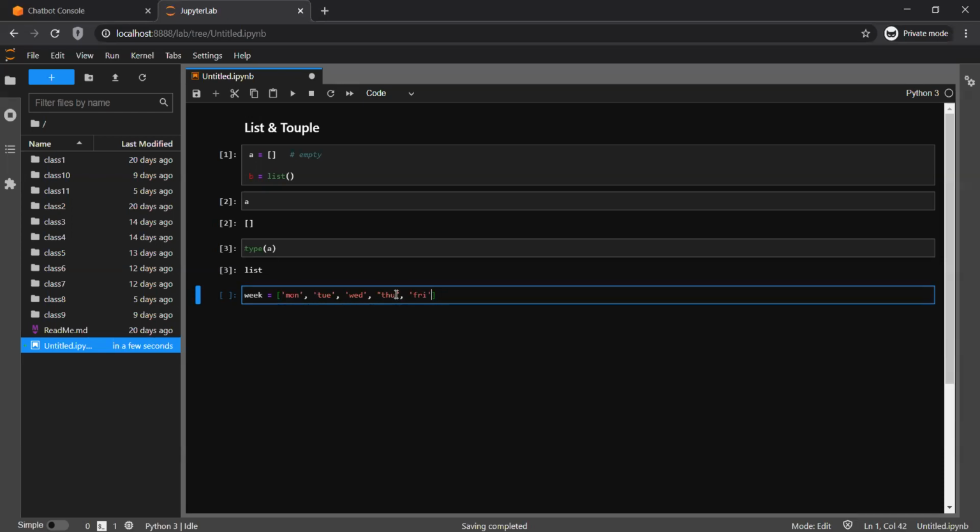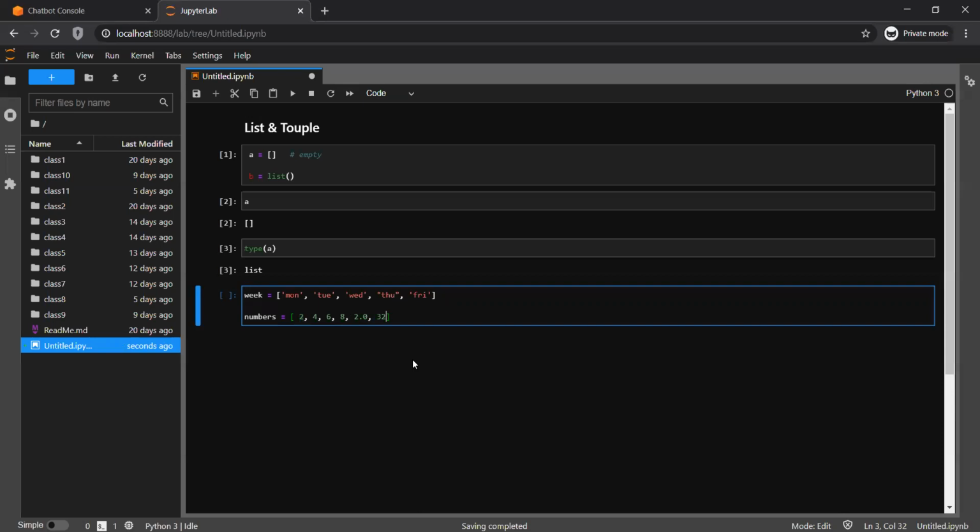So this is a quick list of a week. And you can create another list of numbers as well. Again, it will go the same way: 6, 7, suppose 2.0. All the elements, all the items, we call it sometimes an element, sometimes an item, will be separated by commas.